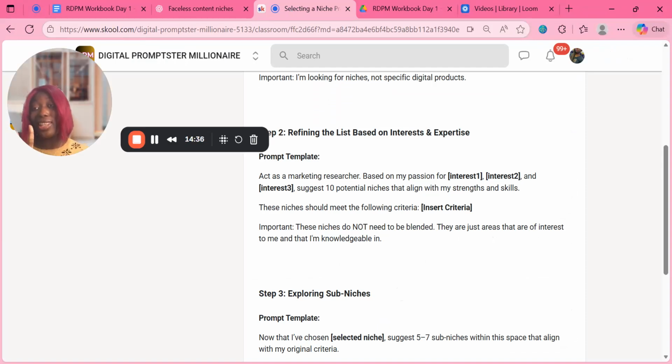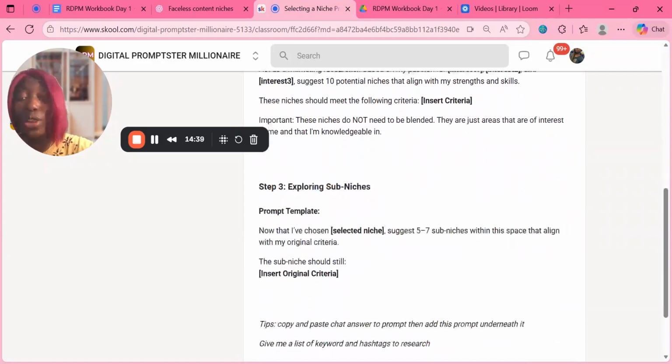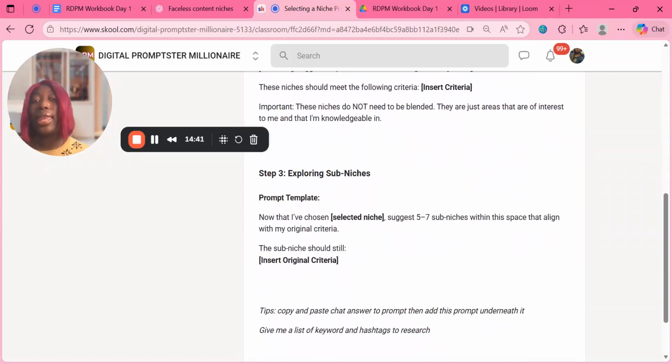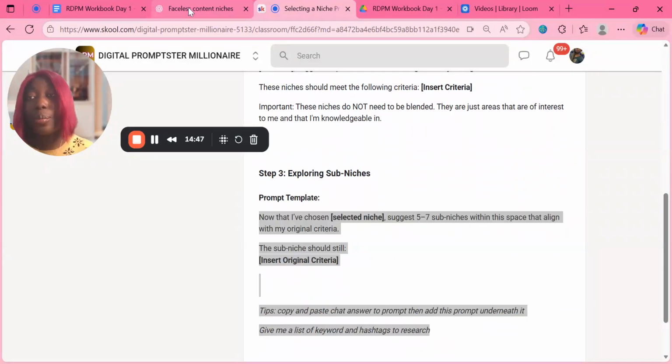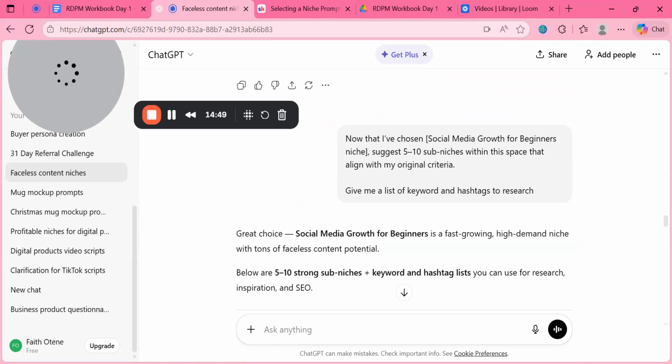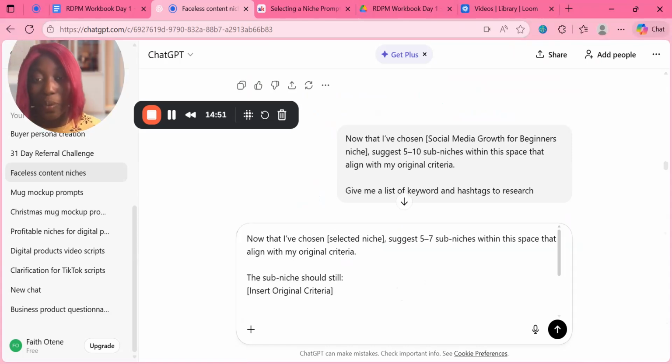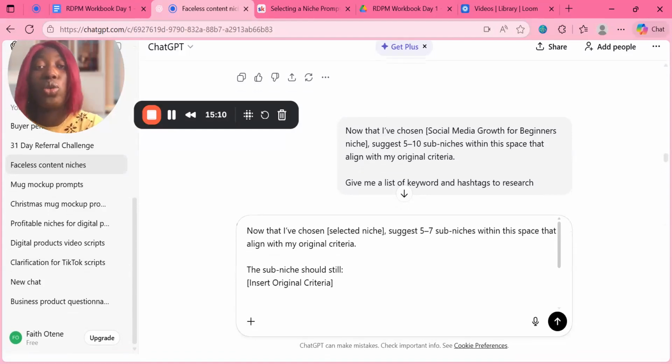Step three. This is your next step. So step three, you are now exploring it. And then what you're going to do is copy the last prompt and put it on chat here. Let's do our editing as well. Okay, so you're going to go to chat and then you're going to say, now that I have chosen, now this is not a list of niches you're going to go for. You won't choose one. You can use it for 1 month, but it's still under the same category, right? So you're going to choose your niches here. So which one are we going for?